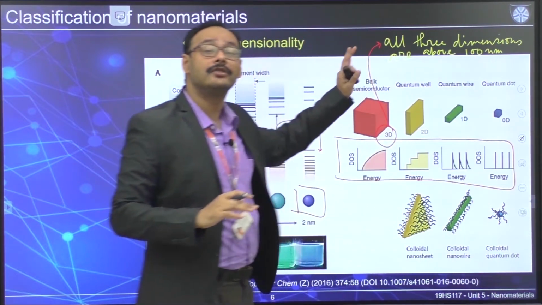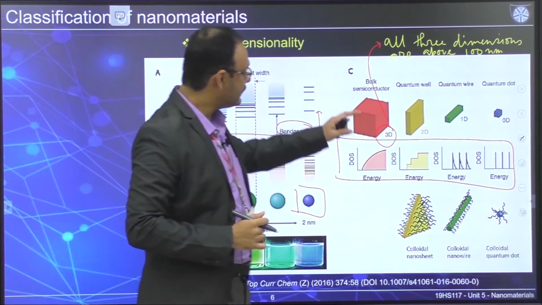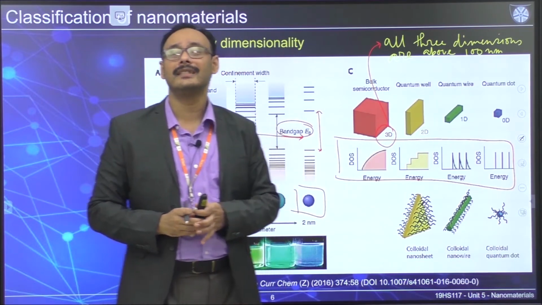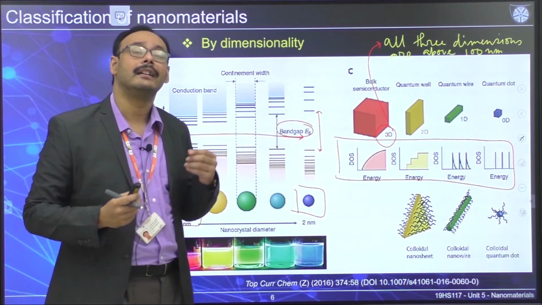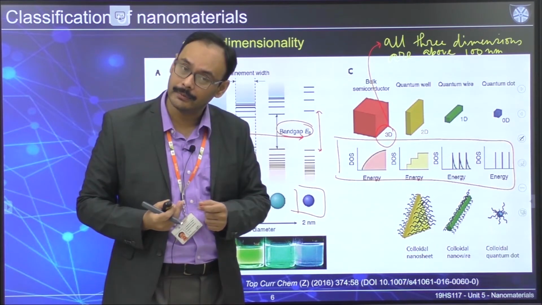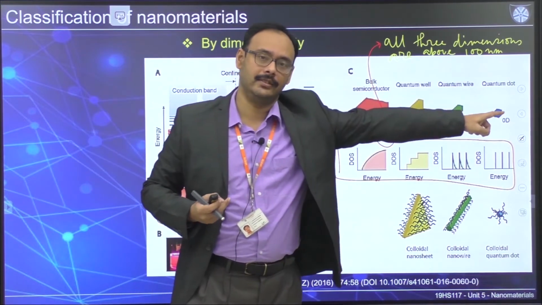In ideal case, that would be the definition. That means the energy levels that you are going to have can be explained using more of a band structure than discrete energy levels. That's the first thing.